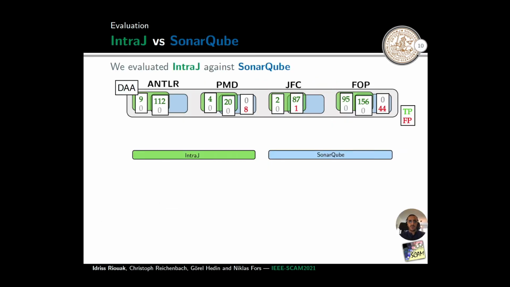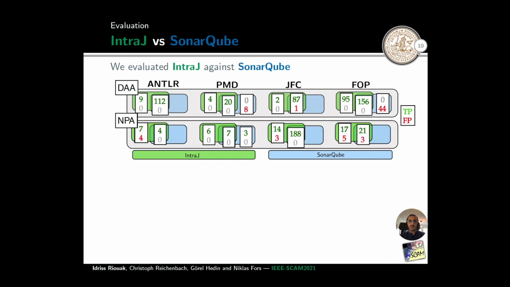For the precision, we consider dead assignment analysis and null pointer analysis. We denote in green the number of true positives and in red the number of false positives. As we can see, for dead assignment analysis, INTRAJ performs definitely better than SonarQube, as it is able to report more true positives. Moreover, SonarQube reports 8 false positives in PMD and 44 false positives in FOP, while INTRAJ reports only 1 false positive that is also detected by SonarQube.